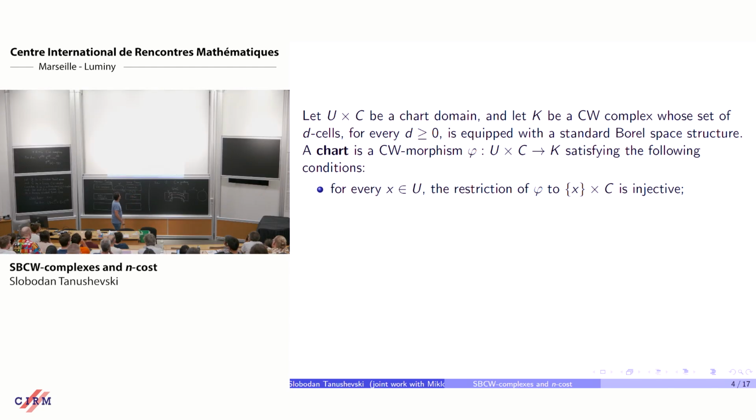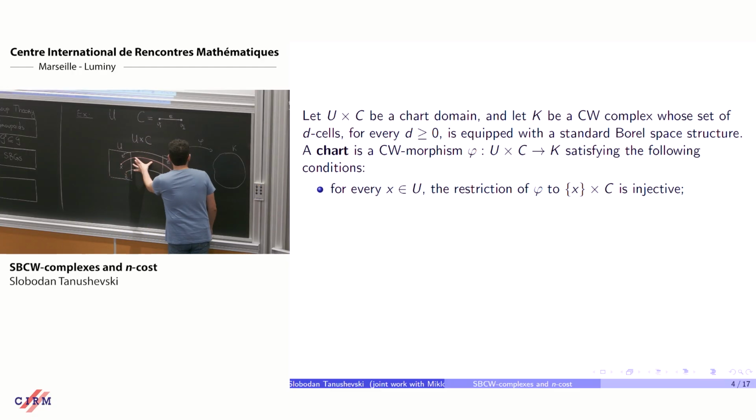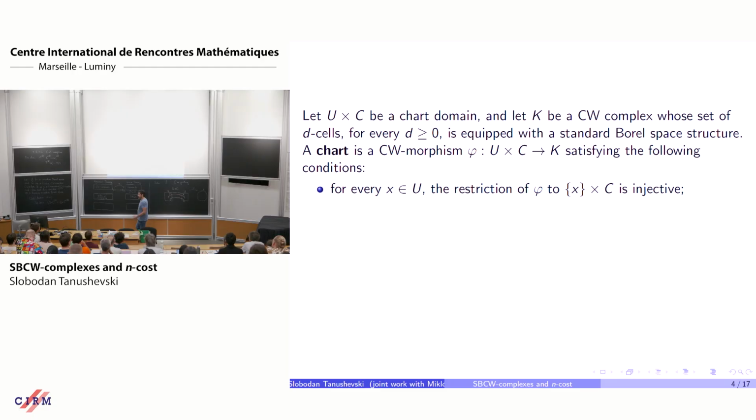Okay, and then the first condition says that phi takes this injectively into K. Okay, but you see what that means is that, a bit of general topology, the image of a CW morphism is always a subcomplex of the codomain.